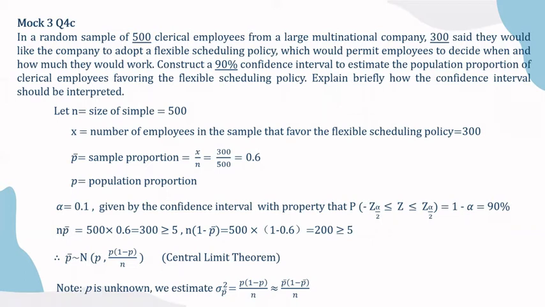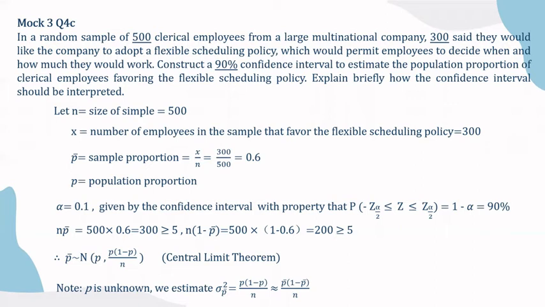To solve the question, first, let n be the size of the sample, which is 500. Let x be the number of employees in the sample that favor the flexible scheduling policy. Then let p bar be the sample proportion given by x over n. Actually, it is 300 divided by 500 equals 0.6. In a similar way, let p be the population proportion. In this case, we can calculate alpha given the 90% confidence interval. 1 minus alpha is 0.9, so the value of alpha is 0.1.